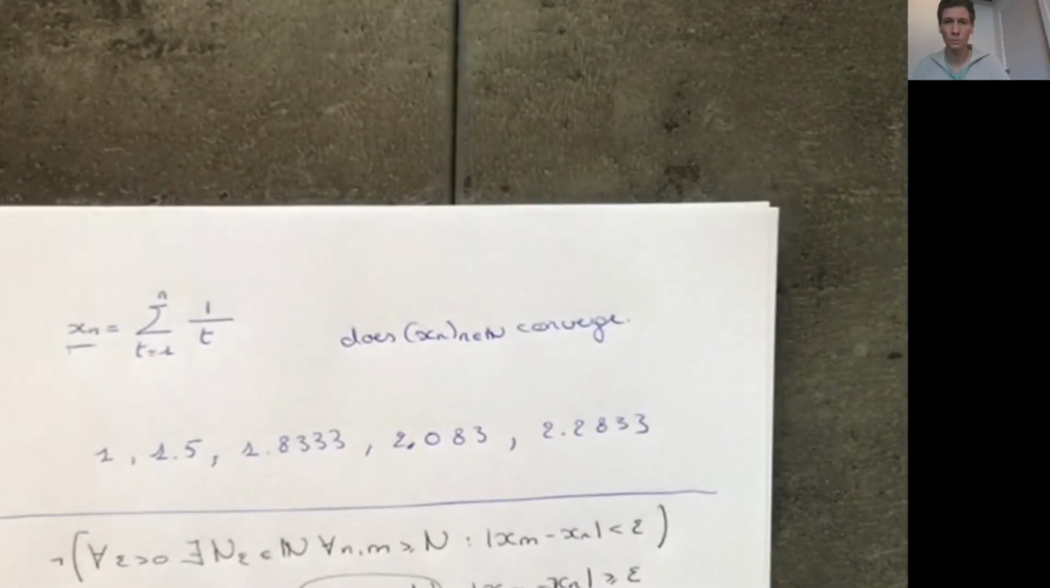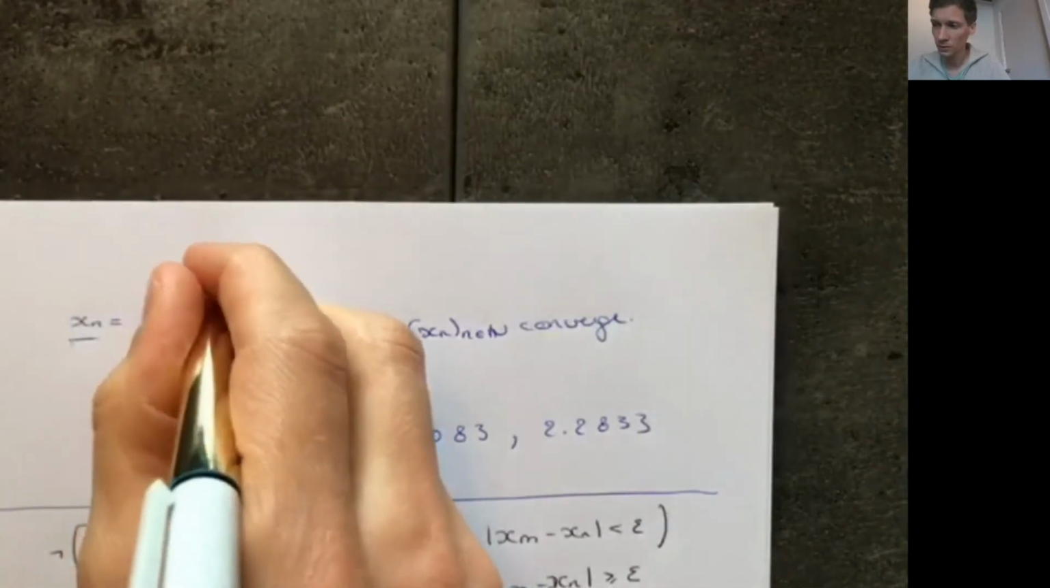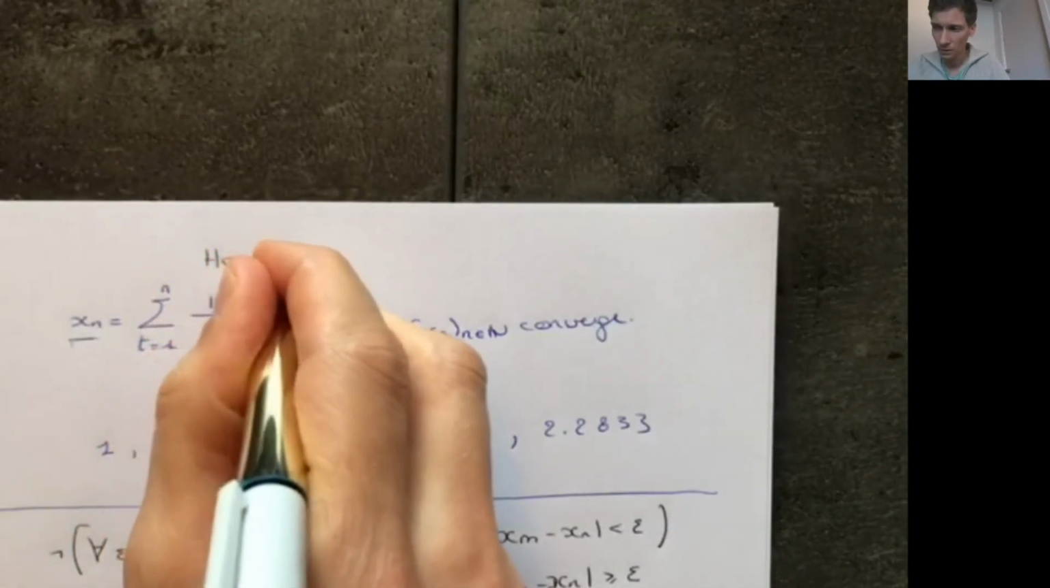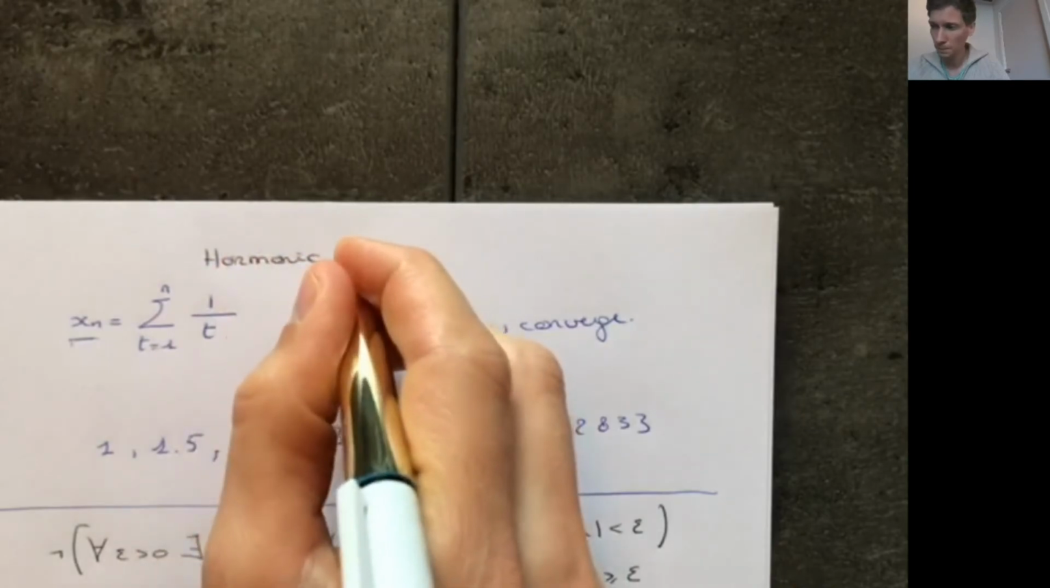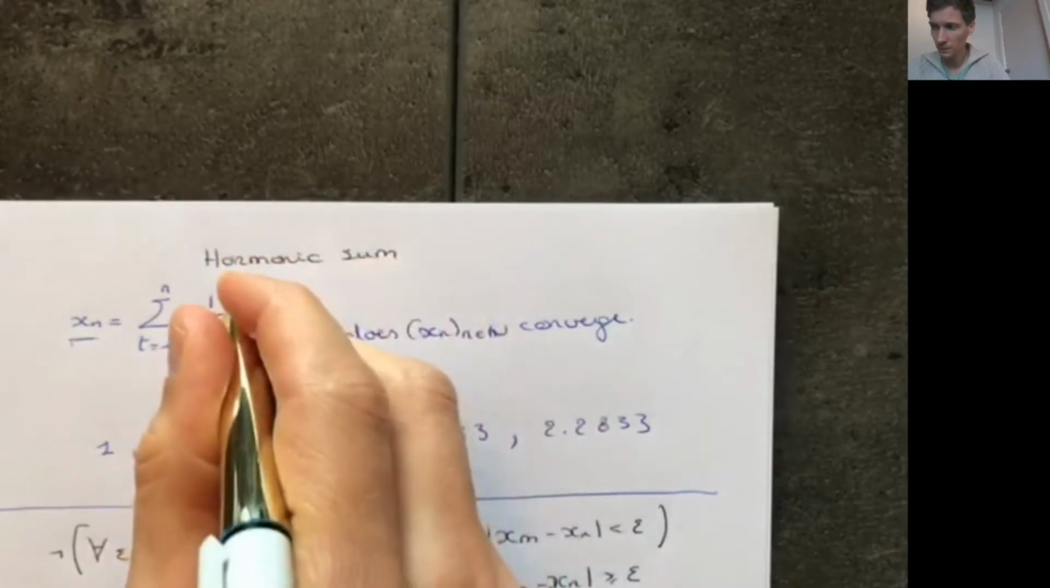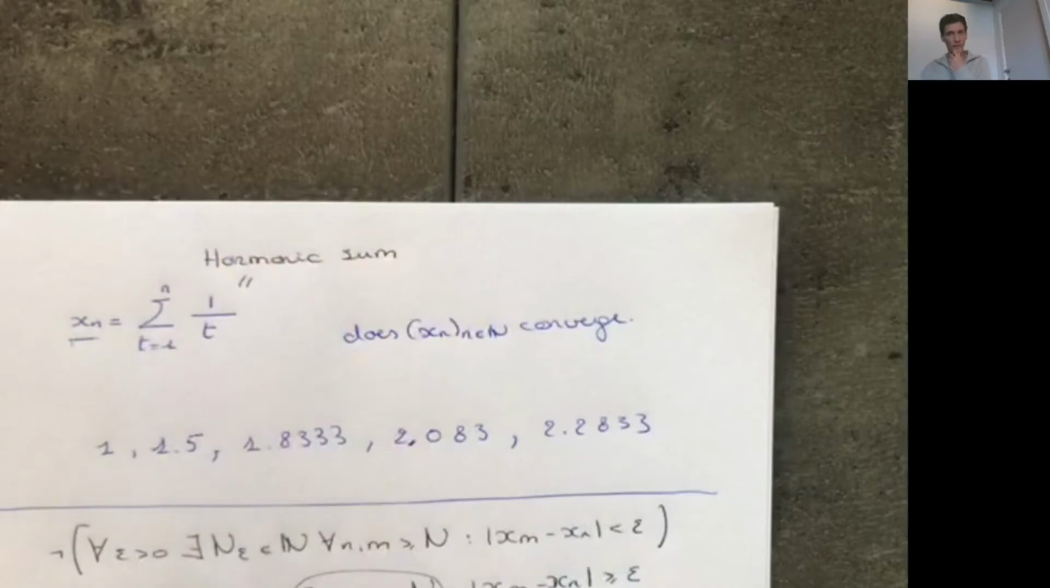So if you want to know more about the sequence, this is called the harmonic sum. And it's a well-established mathematical fact that the harmonic sum does not converge, right? It goes to infinity. Although the term that you add will get smaller and smaller every time, this entire sum does not converge to any number.